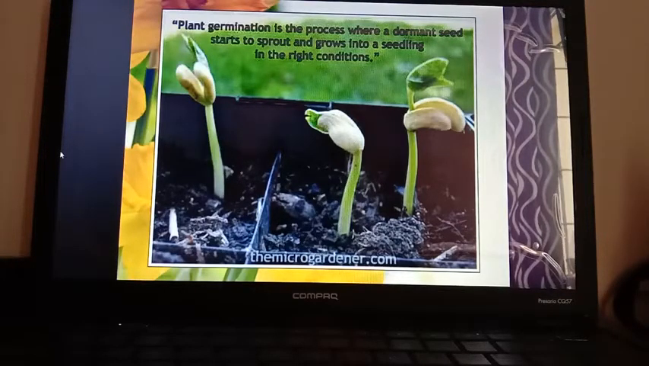Dormant seed: when the seed is not getting the right conditions for germination, it is in the dormant form. And when the seed is getting the right conditions for germination, it is in the active form and starts growing into the seedling.